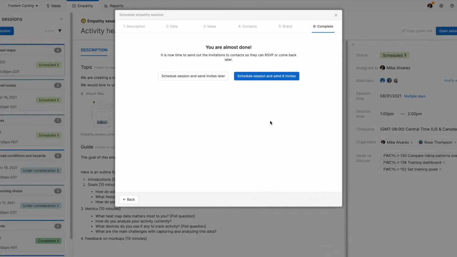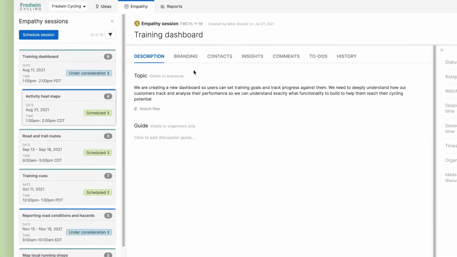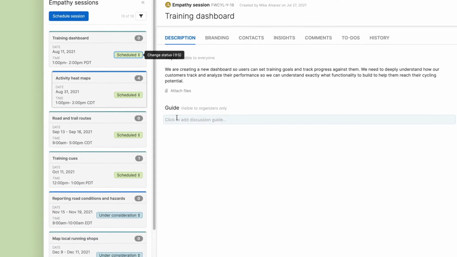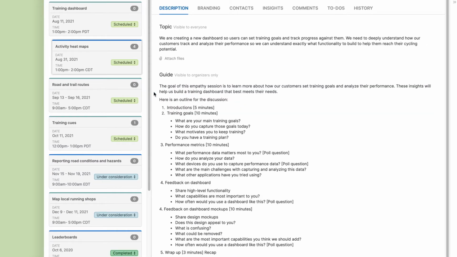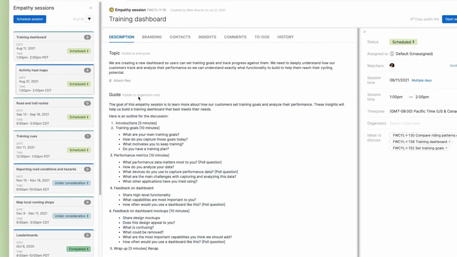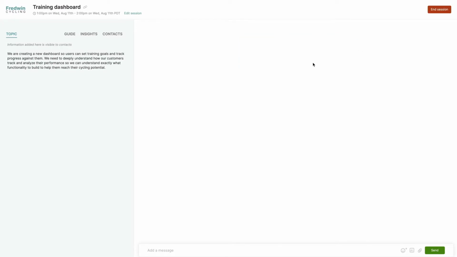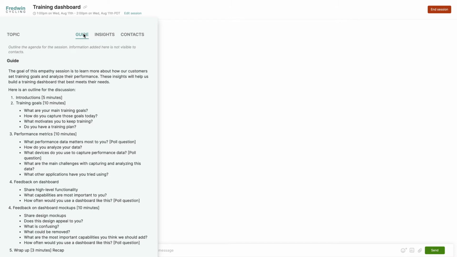Now you are ready to schedule your session and invite your contacts to join you. A little preparation goes a long way towards hosting a successful discussion. Create a guide to plan out your agenda and define exactly what questions you want to ask. When you start the live session, the guide stays visible only to organisers, so you can keep the conversation focused.